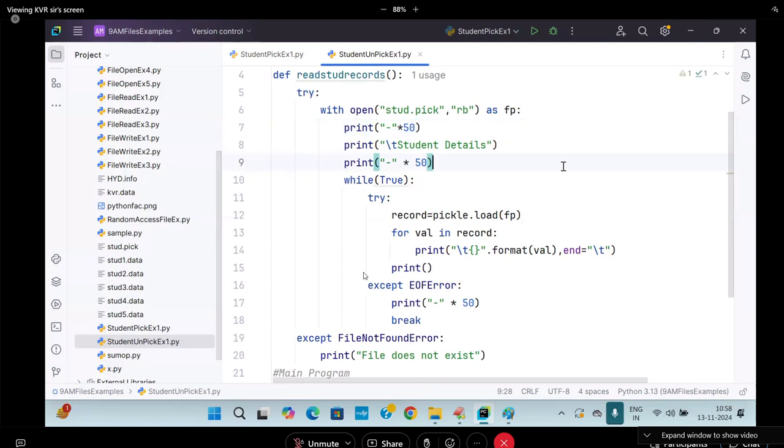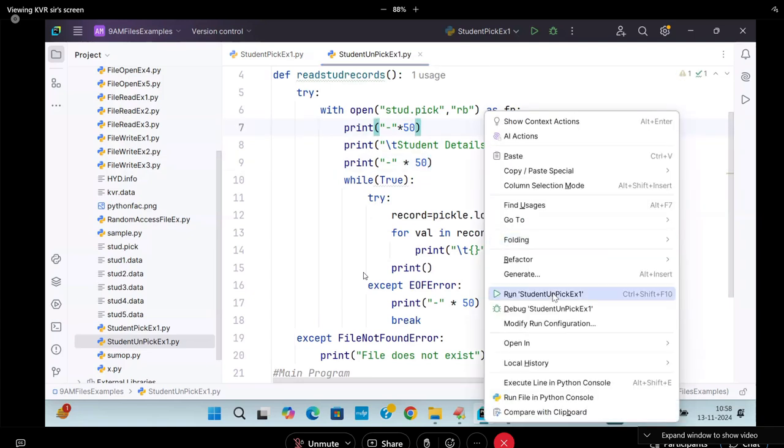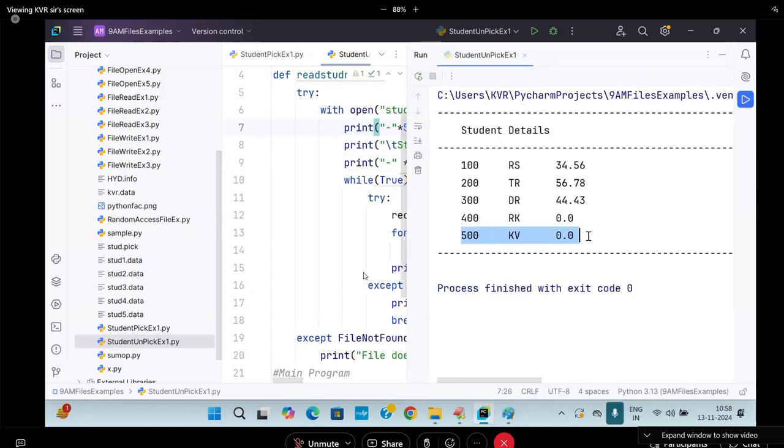Unpickling. I ran it. Same or different? You are saying different again. Sir, let it go. I want to solve it totally. Next time if I leave it, next time we'll make the same mistake.